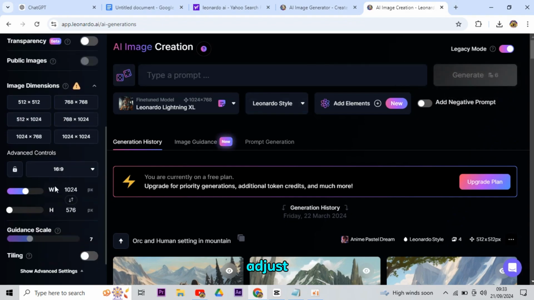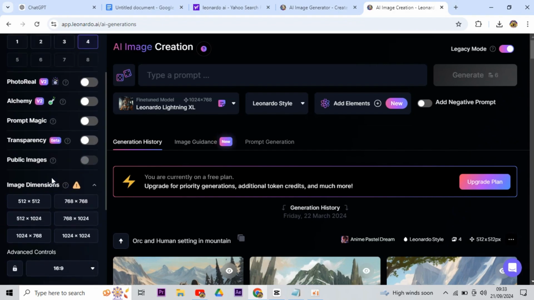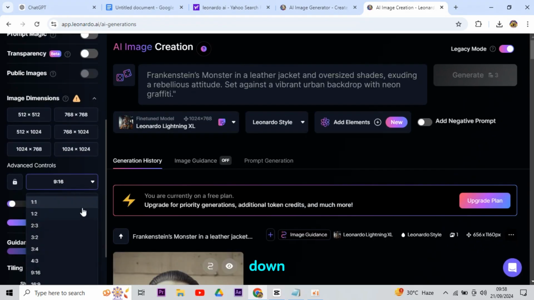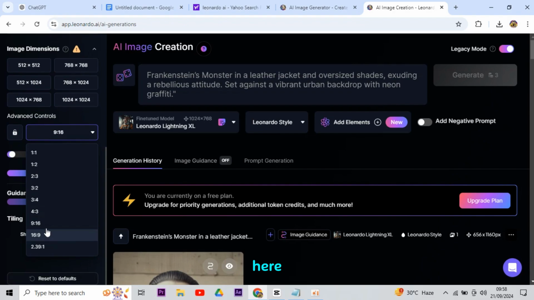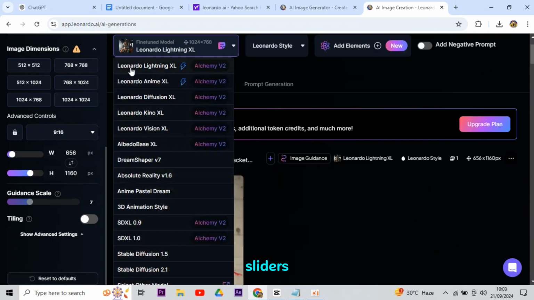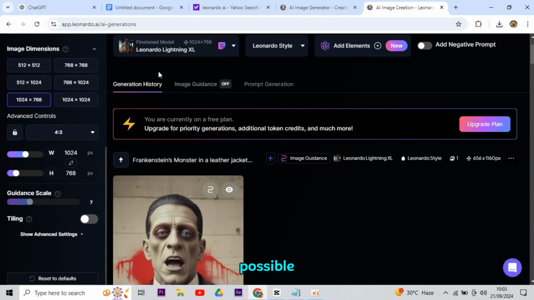Secondly, we need to adjust a few settings on the left. Now, you have to check that you are generating exactly one image at a time. Well, you can do this from this menu. Next, simply scroll down to under Advanced Controls. Here you have to set the ratio to 9:16. Alright, now you have to hit this padlock and drag the sliders all the way to the right. Our images should be at the highest ratio possible.